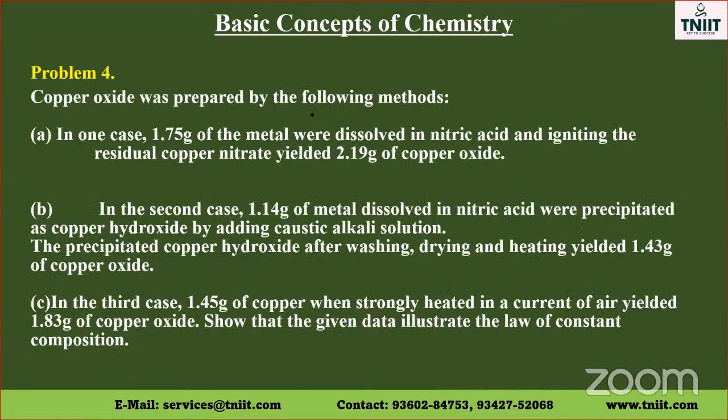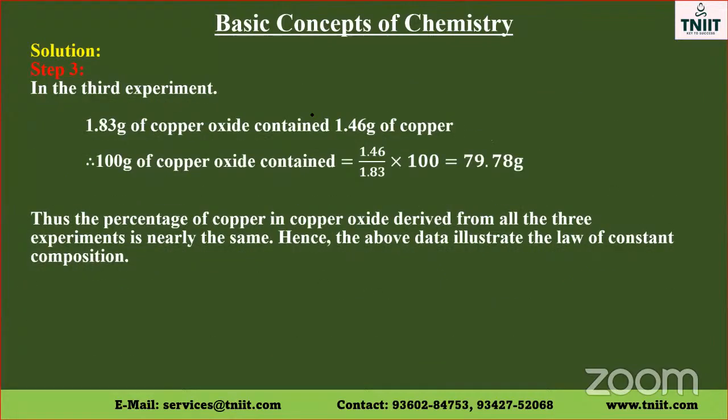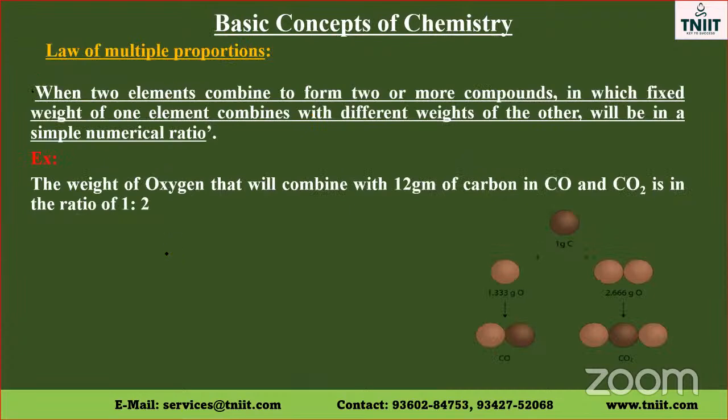Now, some of the problems we learned. The next law is the law of multiple proportion. We will learn the law of multiple proportion with an example, and then we will define it. Hydrogen combines with oxygen to form water. 2 grams of hydrogen combines with 16 grams of oxygen to give 18 grams of water.